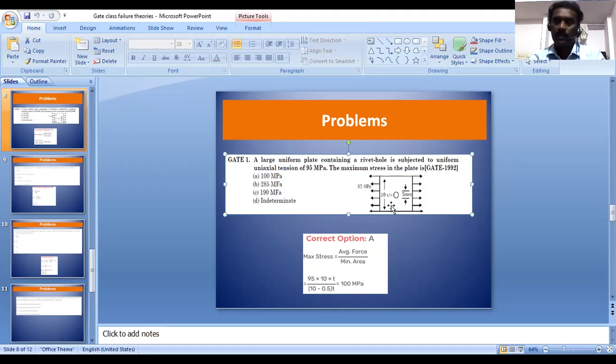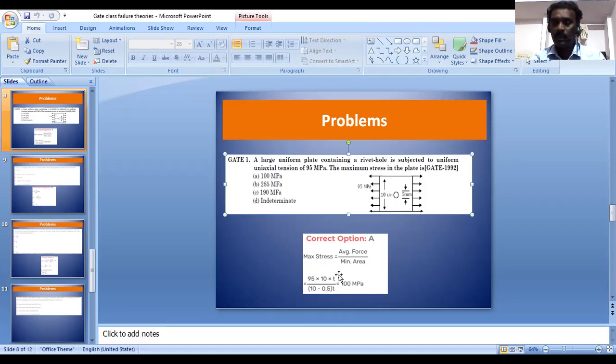Multiplied with the thickness, we get the area: 9.5 into thickness T, so 10 minus 0.5 into T.